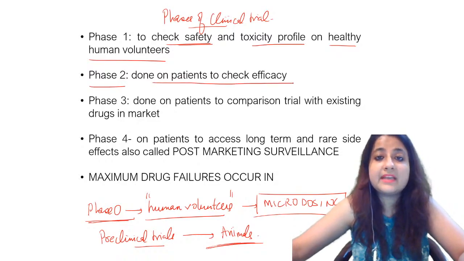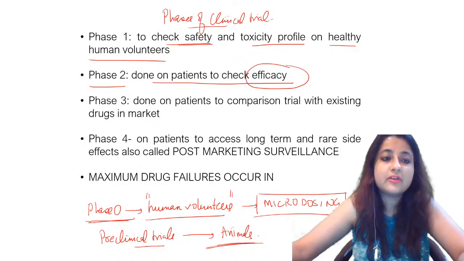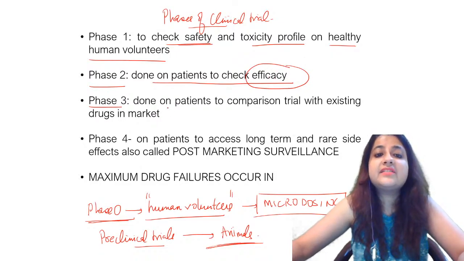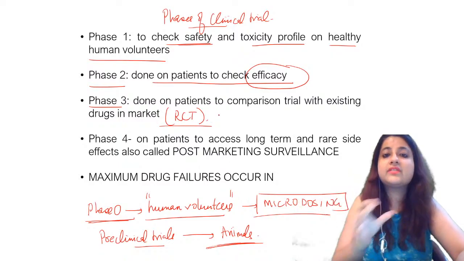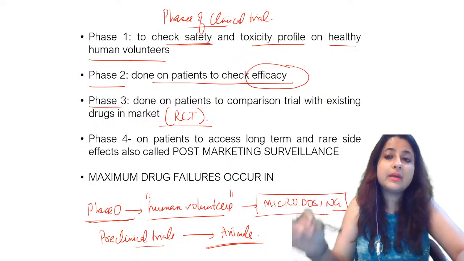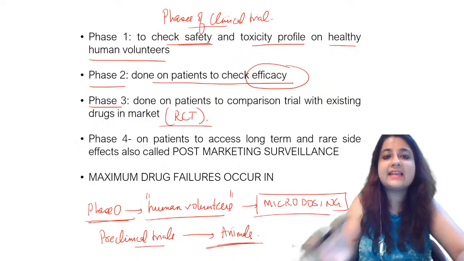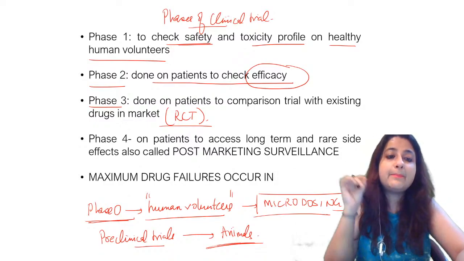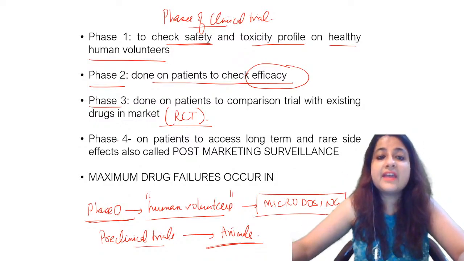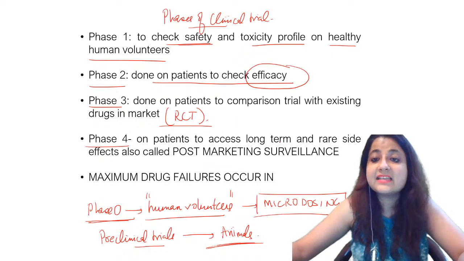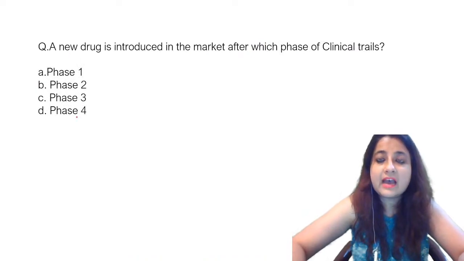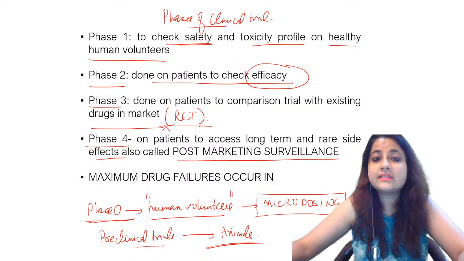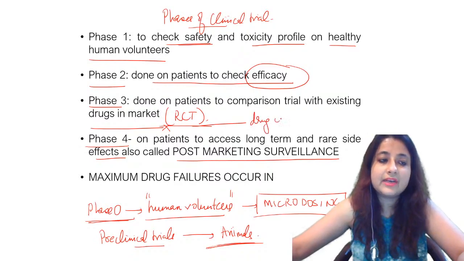Phase 2 is done on patients to check the drug's efficacy, not potency, efficacy. Phase 3 is like an RCT. ठीक है. Phase 3 होता है randomized control trial which is done on patients to compare. It's like a comparison trial with the existing drugs in the market. Okay, it's a proper RCT that we are doing. Phase 4 क्या है? On patients to assess long term and rare side effects, also called post marketing surveillance. So the drug is released in the market after this phase. Okay, after phase 3 the drug is released in the market.